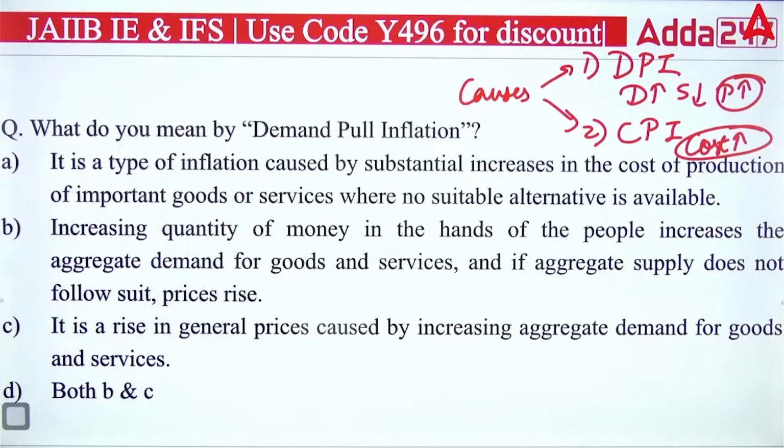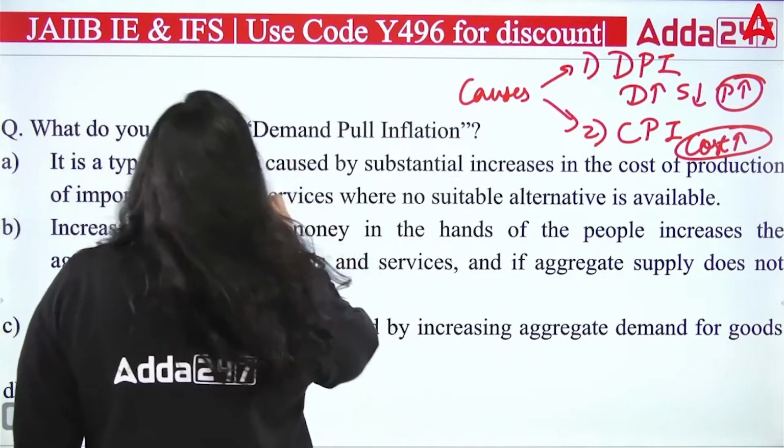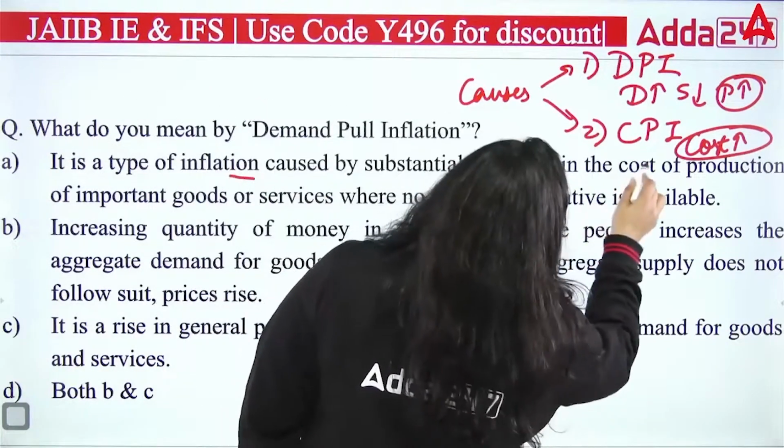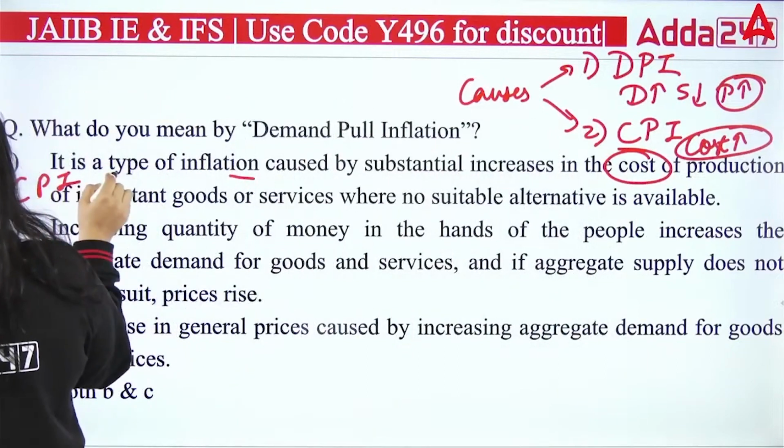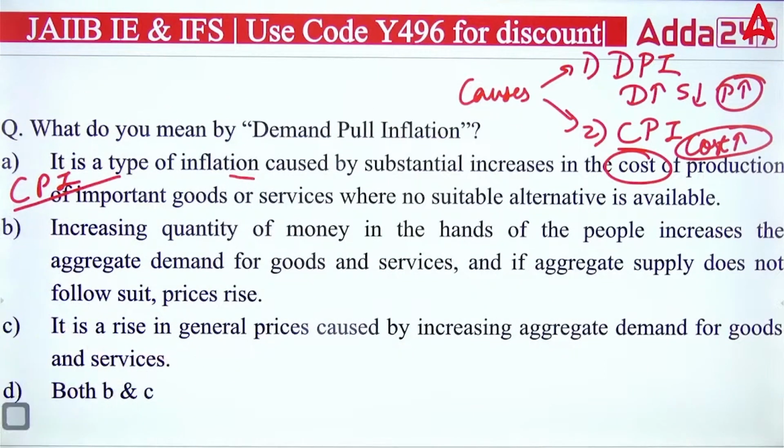So you have to answer which of the following is demand pull inflation. The first says it is a type of inflation caused by a substantial increase in the cost of production of important goods or services where no substitute or alternative is available. Because the word cost has been used here, it is a type of inflation caused by a substantial increase in the cost of production. That's obviously cost push, not demand pull.